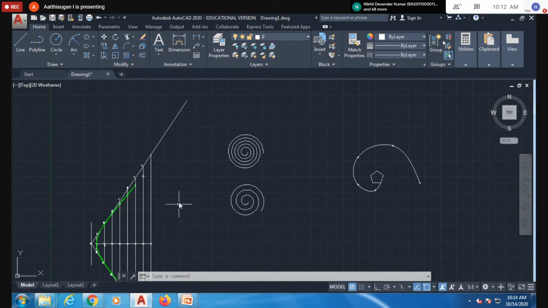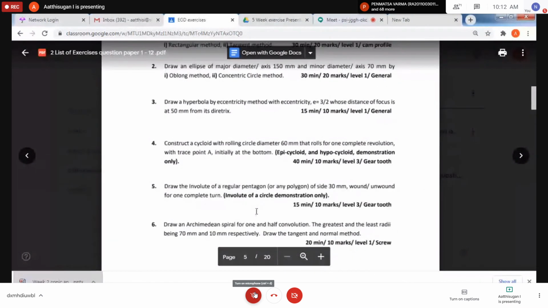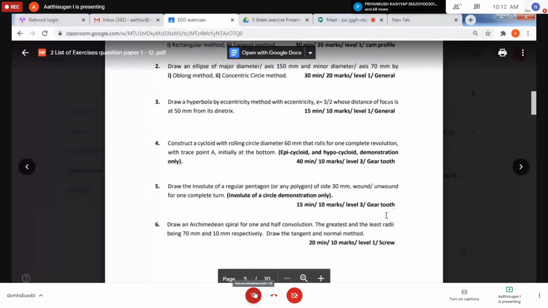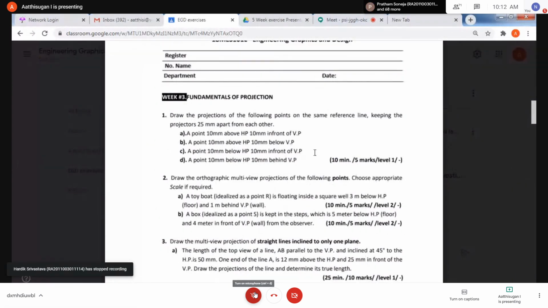I hope you understood the second week, so we'll move to the third week. For the third week I'll give an introduction because that is basics. If you know the basics, this will be replicating through the entire weeks: HP, VP, and all, what is this, how locations and all. Can we move to third week?